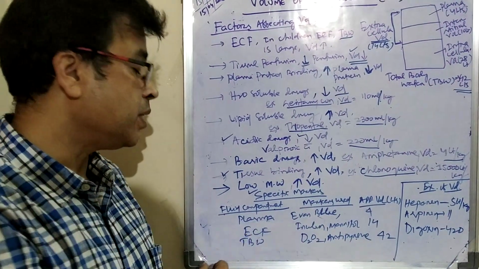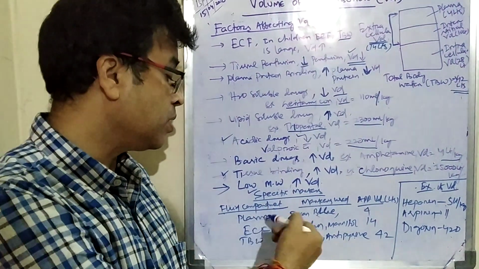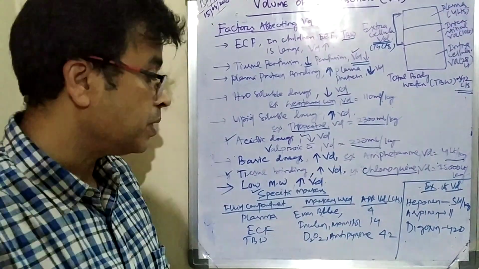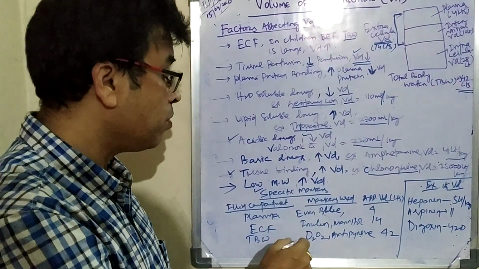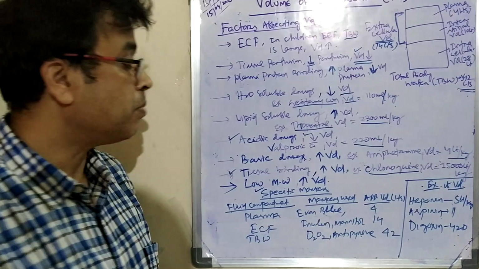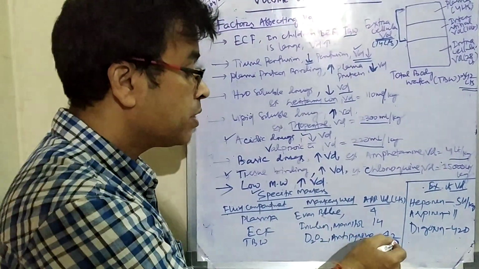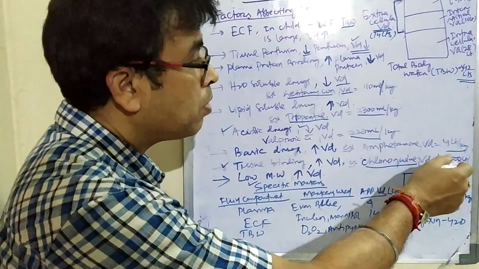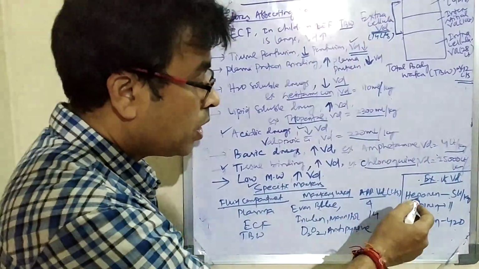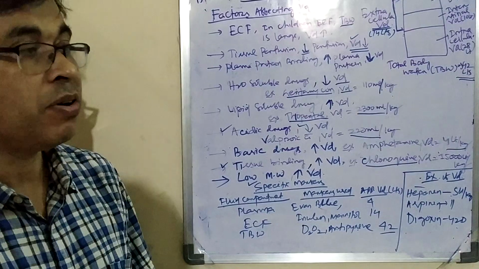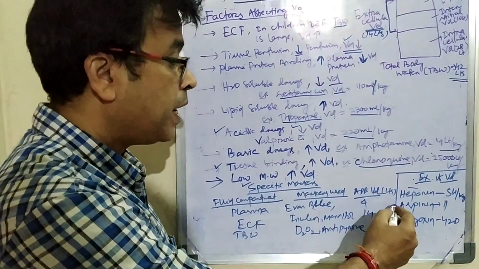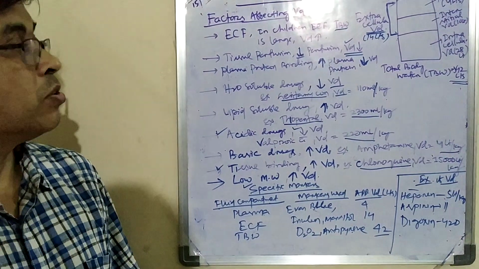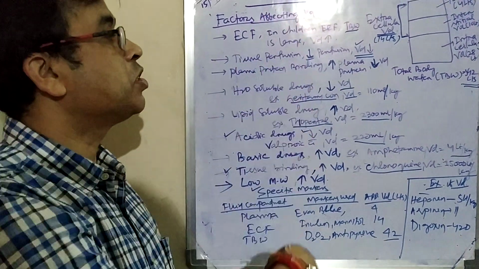Then come to your ECF, extracellular fluid. The markers you use are inulin and mannitol, and it is 14 liters. Then total body water: D2O and antipyrine are the markers you can use, and it is 42 liters apparent volume. So I am giving some examples of volume of distribution. Heparin is 5 liters per 70 kg person, aspirin 11 liters, and digoxin is 420 liters. So these are about your volume of distribution.